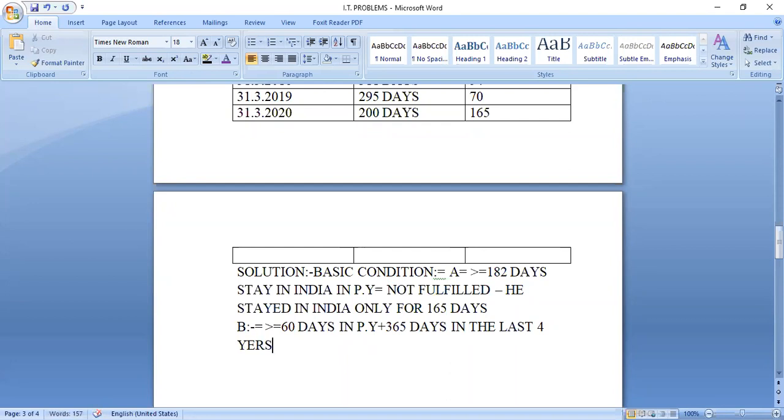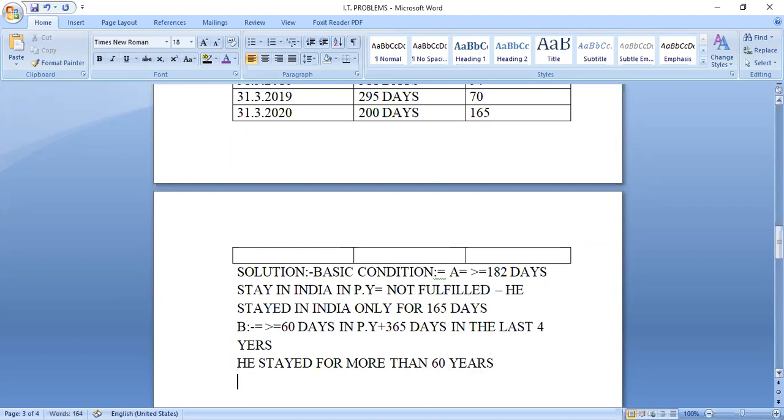Okay, now check whether he stayed last year 60 days or not. Yes, he stayed. In rule B there are 2 parts, 60 days and 365 days. So he stayed for more than 60 days. No problem, part 1 is fulfilled.